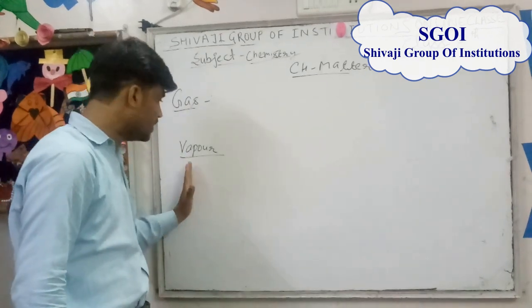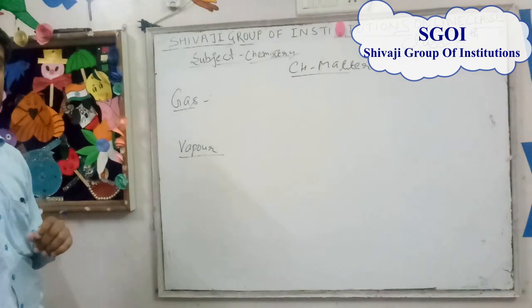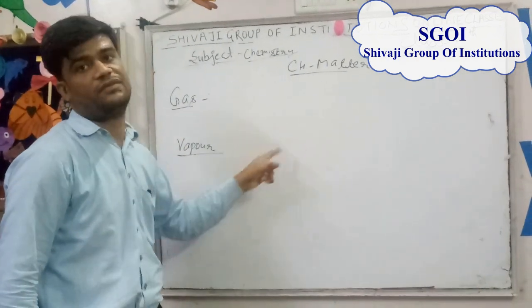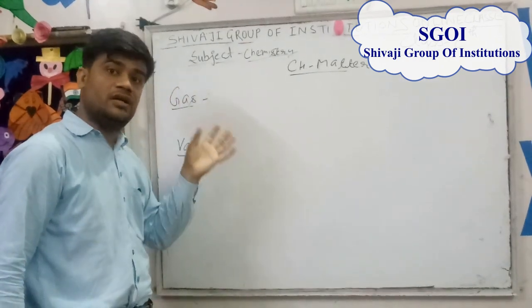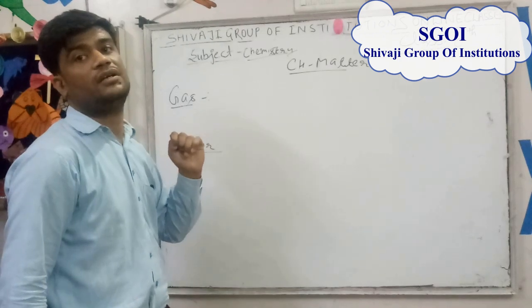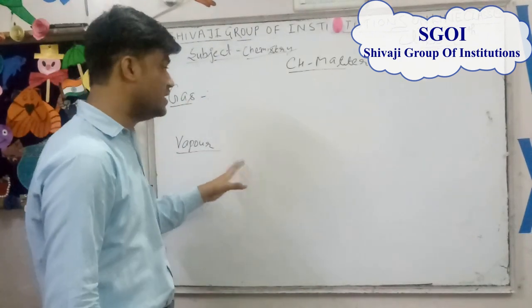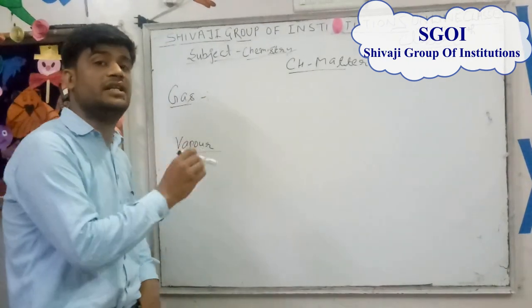Then we will discuss vapor. Vapor is a state of substance which exists in the vapor form such that its temperature is lower than or equal to the temperature of its liquid state.